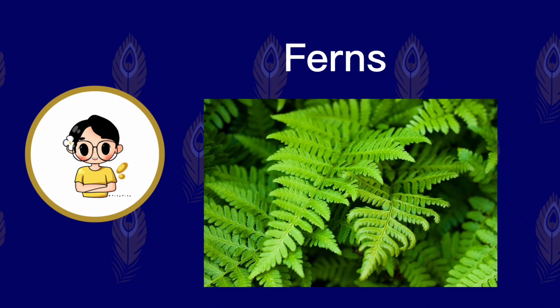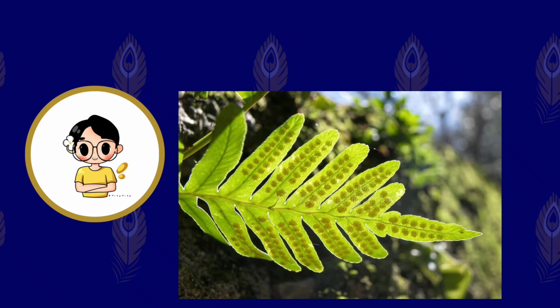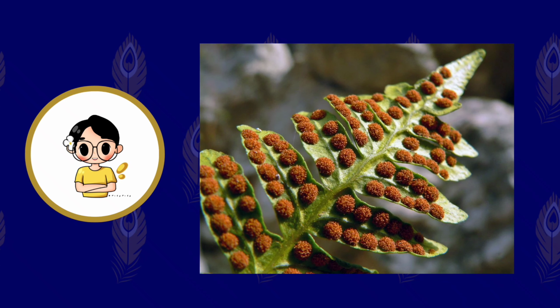Ferns. Another type of spore-producing plant is the fern. Ferns produce spore casings on the underside of their leaves. These look like brown spots. At some point, the casings dry out and the spores are released into the air.